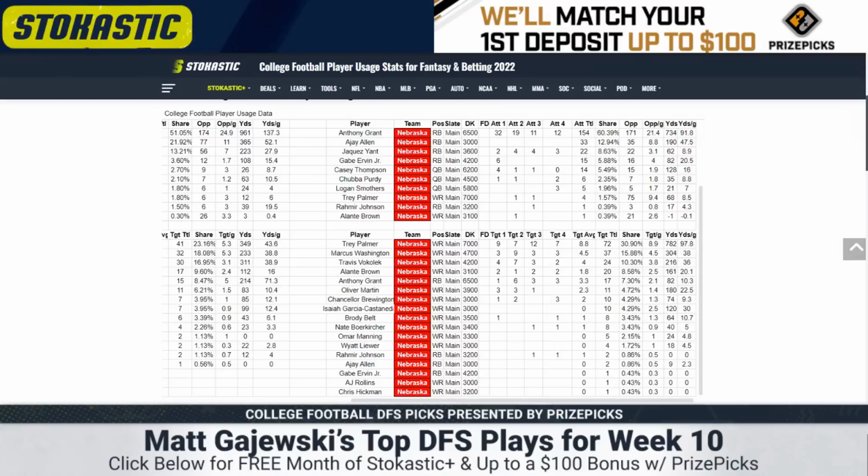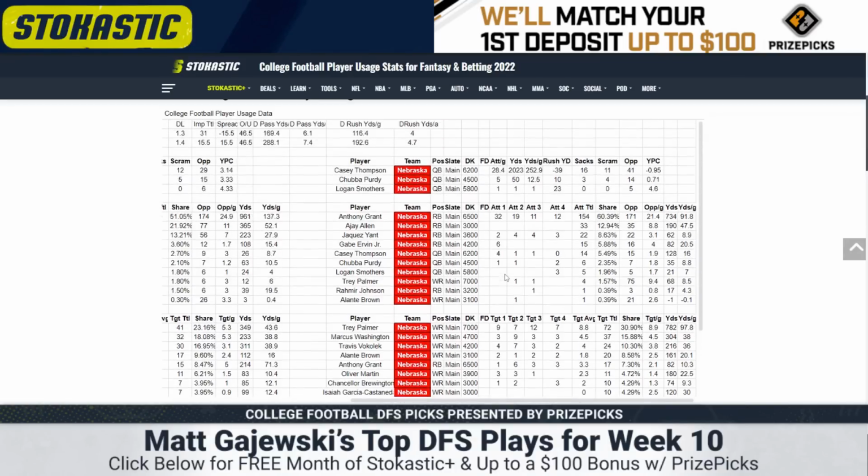Love him overall. From there, you've got Marcus Washington, Alante Brown as the 2 and 3. Travis Vokolek is the most-of-the-time tight end. Oliver Martin's been mixing in occasionally when healthy. All avoids. It's a sad day for Nebraska football.